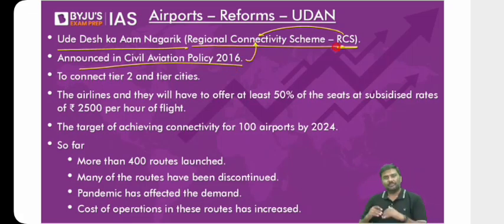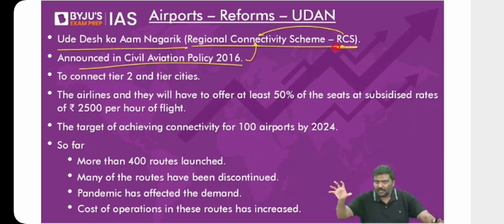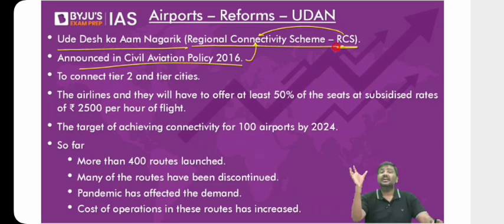Under the Regional Connectivity Scheme, the objective was very simple. There are a lot of cities, not the metro ones, where the population is good and people have sufficient amount to pay for these kinds of services. Airports are there, but the services are not being provided. These are the tier 2 and tier 3 cities.